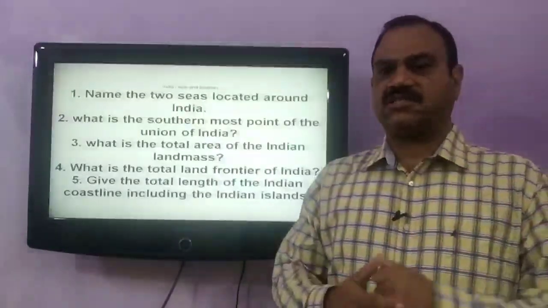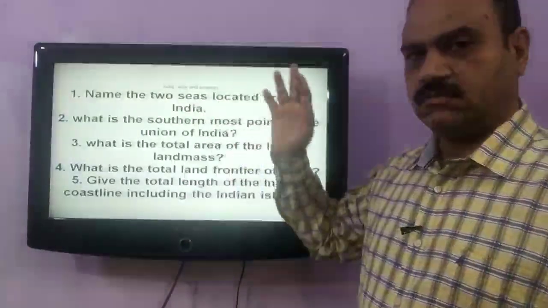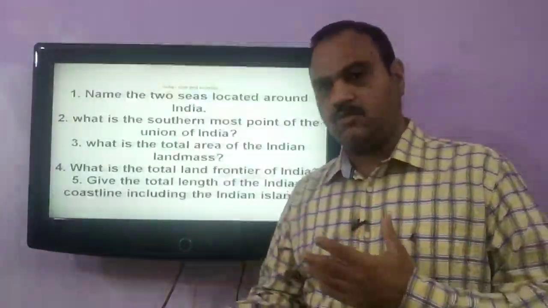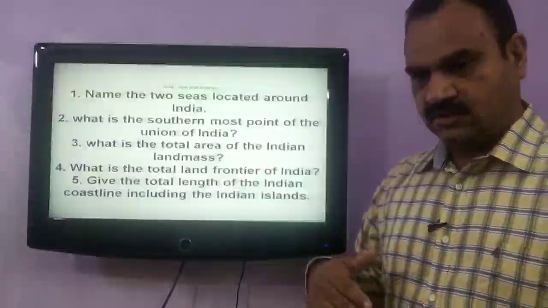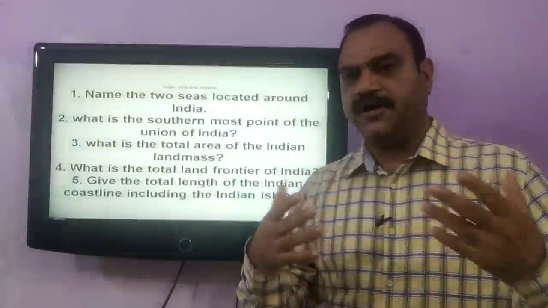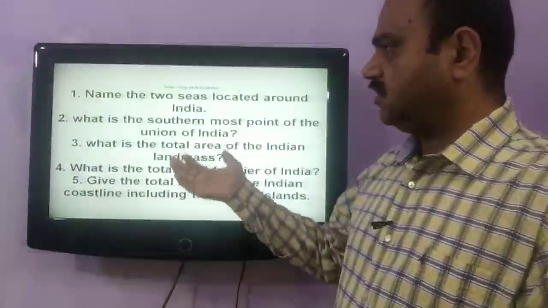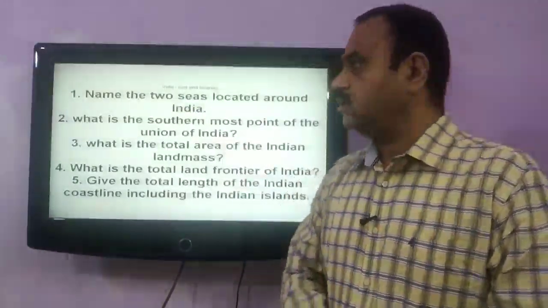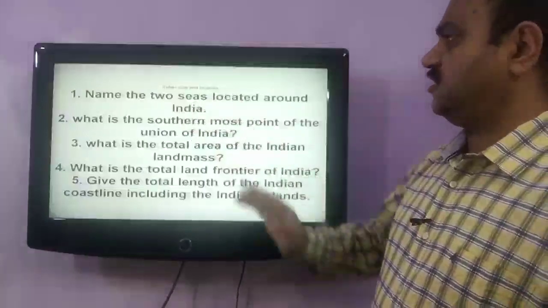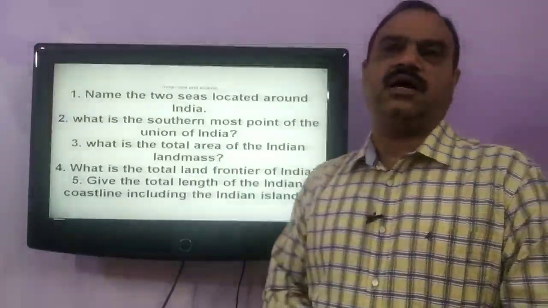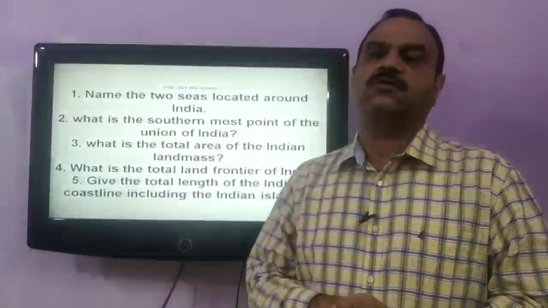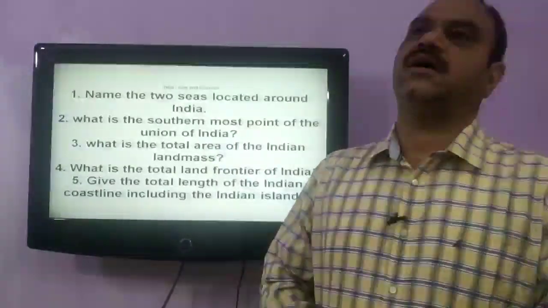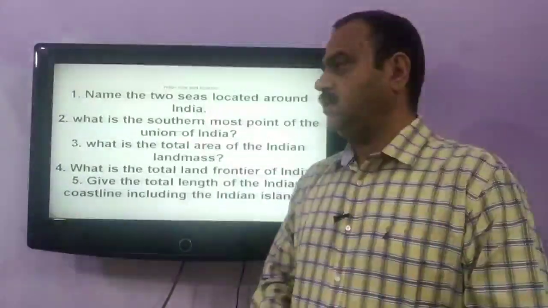On the western side is the Arabian Sea, on the southern side is the Indian Ocean, and on the eastern coast of India is the Bay of Bengal. So this is our answer. The two seas located around India are the Arabian Sea on the western coast and the Bay of Bengal on the eastern coast.